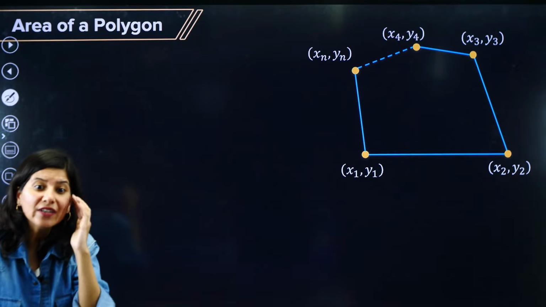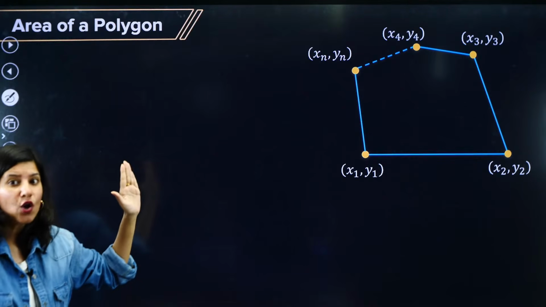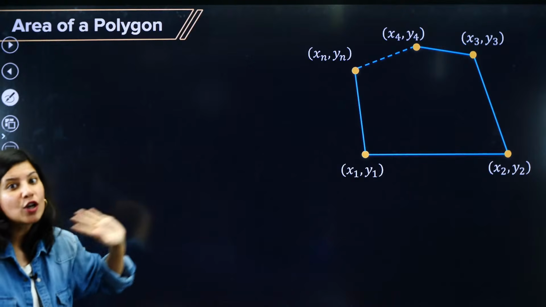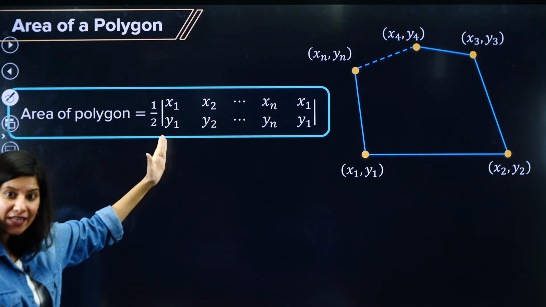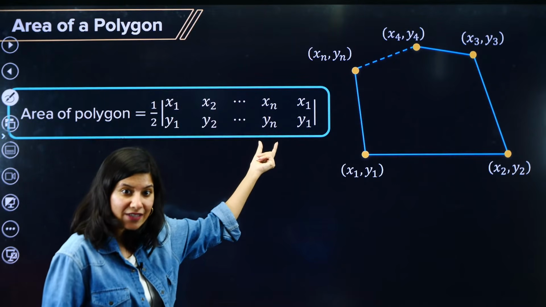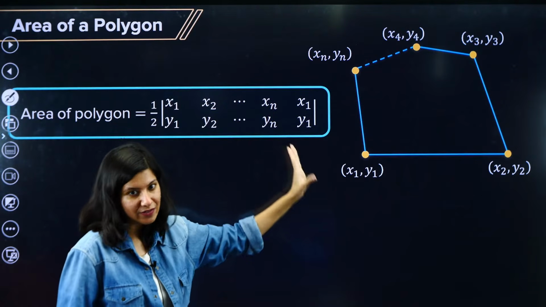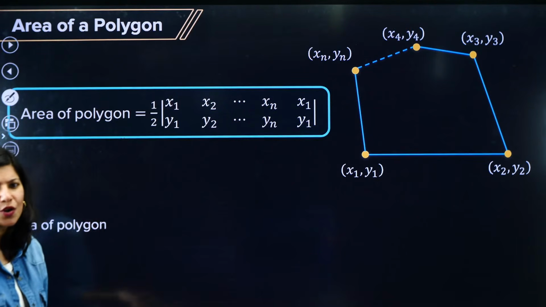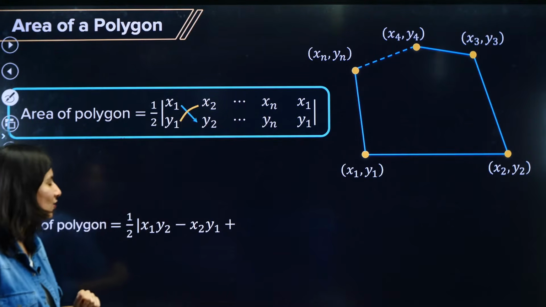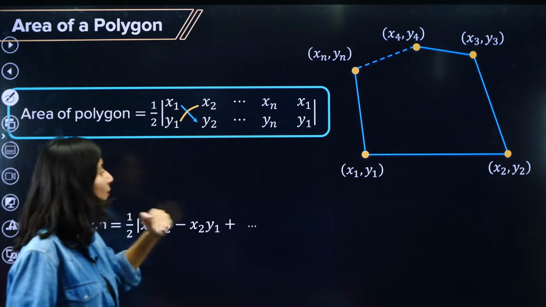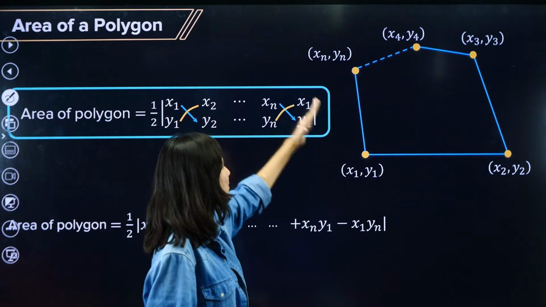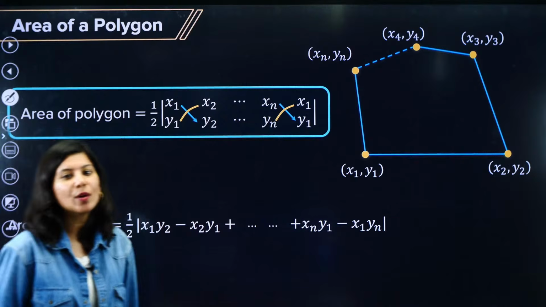How many columns? For the area of a polygon, there are n sides, so one extra column I have to make. Half will be there. x1, y1, x2, y2, x3, y3, and so on up to xn, yn, and one extra, which is x1, y1. Again, how will we do that? Crisscross: x1, y2 minus y1, x2. Keep on doing that. The last term would be xn, y1 minus yn, x1. Do not forget to apply the modulus.